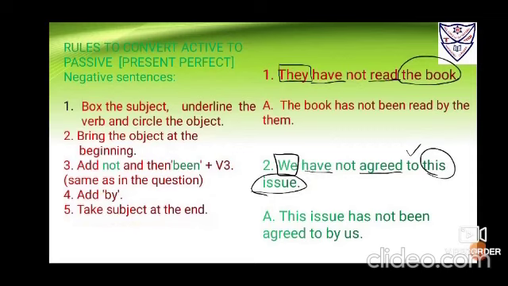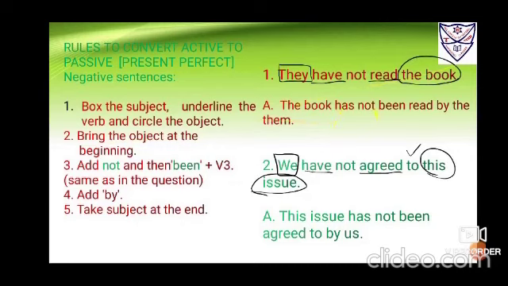So we'll put these rules into practice step by step. Number 1, they have not read the book. So they is the subject, box it. Okay, have read is your verb, so we have to underline it. The book is the object, so we have to circle it. Bring the object at the beginning, so the book has to be brought ahead. Because it is the book, I'll be putting has.